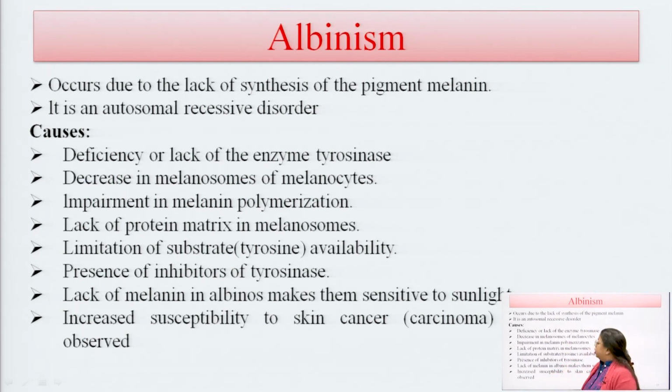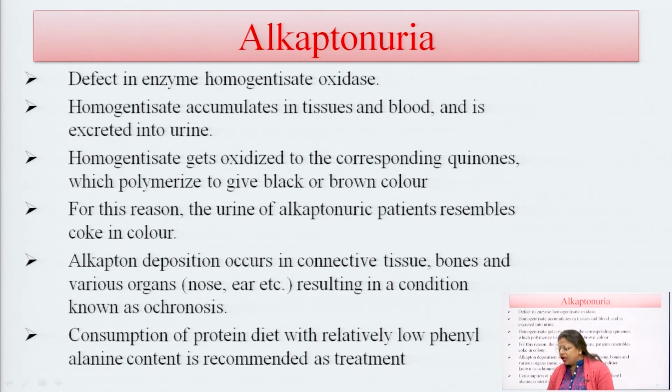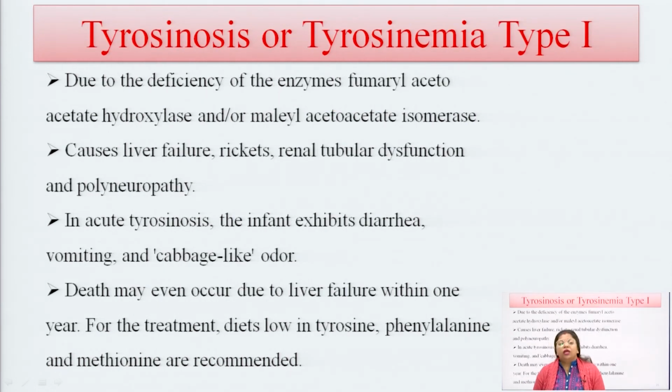Albinism is due to the lack of synthesis of the pigment melanin, because this is also synthesized from phenylalanine and tyrosine, so albinism is also due to absence or deficiency of the enzymes of their catabolism. Alkaptonuria is an enzyme disorder due to homogentisate oxidase deficiency. Homogentisate accumulates in the tissues and blood and is excreted in the urine. This may cause an inborn error or life threatening effect.